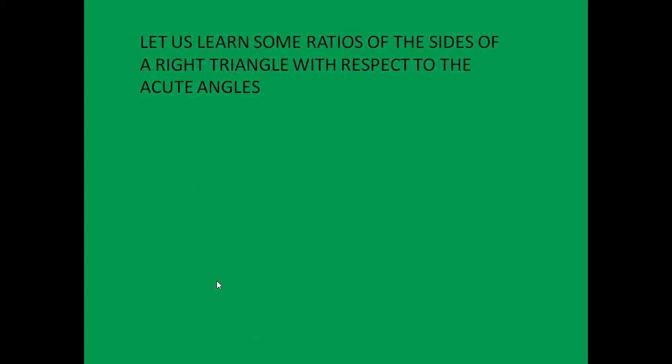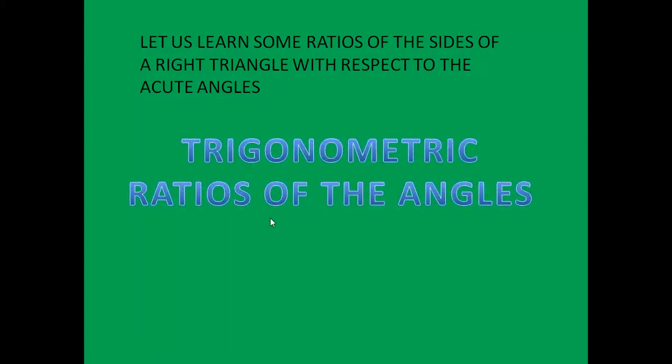So, let us learn some ratios of the sides of a right triangle with respect to the acute angles, which we call trigonometric ratios of the angles. This is the first topic in trigonometry. The first topic is what? Trigonometric ratios.